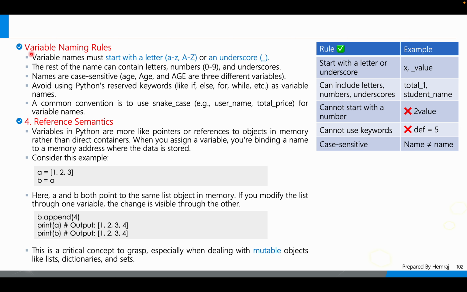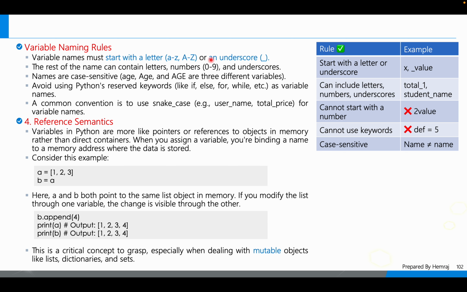Next topic is the variable naming rules. How can we name a variable? There we have a syntax. Syntax means the grammar rules for defining a variable's name. A variable name must start with a letter, A to Z lowercase, A to Z uppercase, or an underscore.